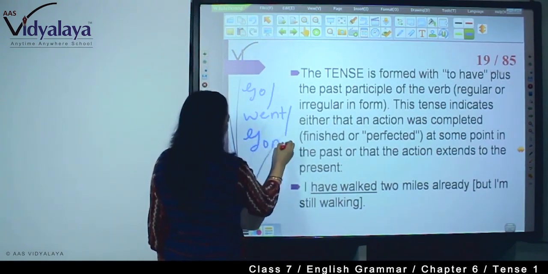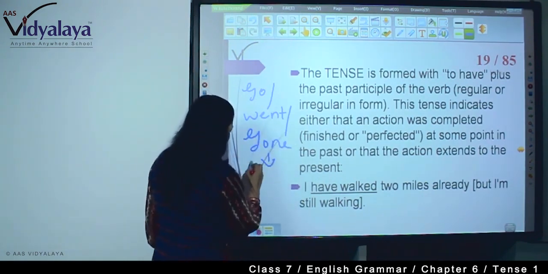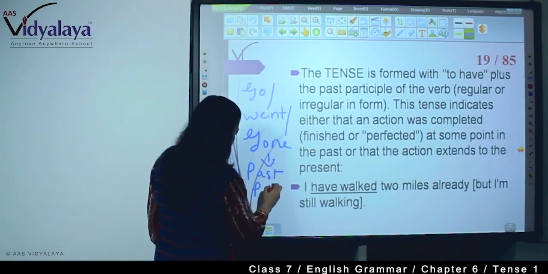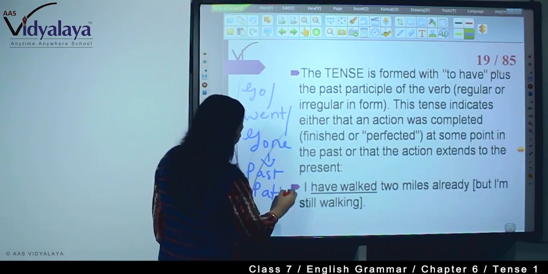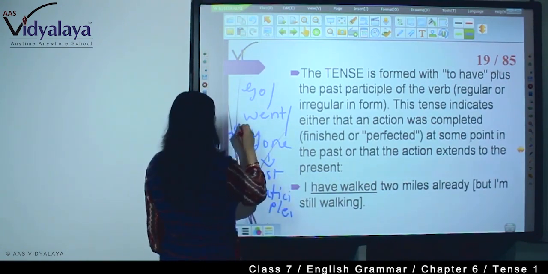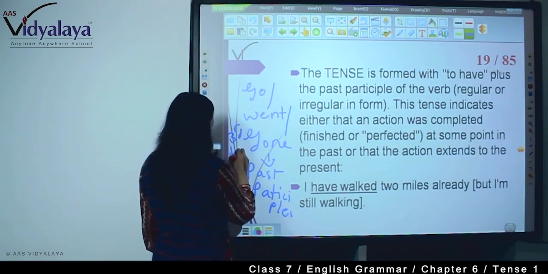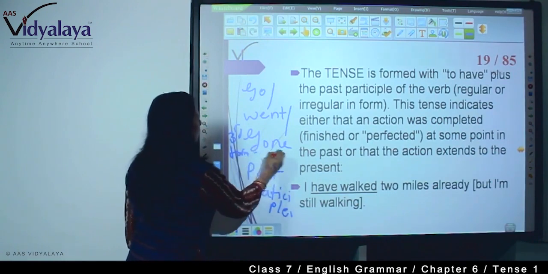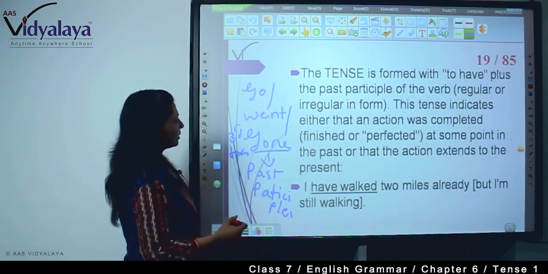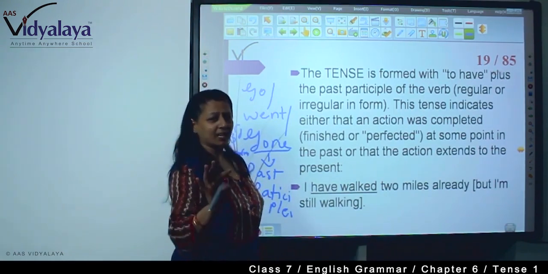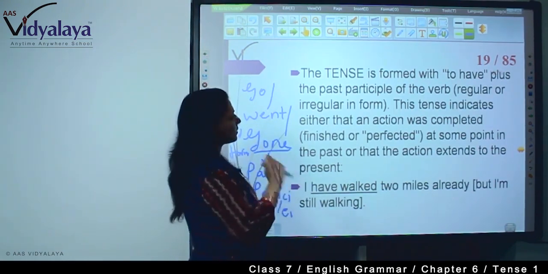So here gone is the past participle. Always remember this is the third form of the verb. Gone is the third form. Regular or irregular, any form of verb, that is the past participle of the verb.